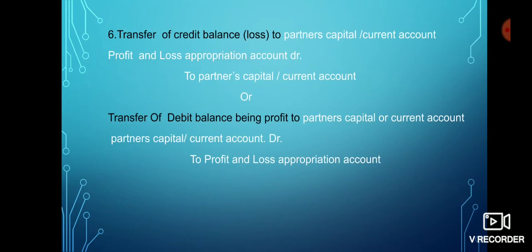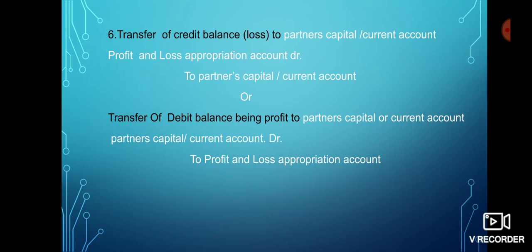In the last, there is a balance that can be credit balance or debit balance, as profit or loss in profit and loss appropriation account. If there is credit balance, that will be termed as loss and the entry will be profit and loss appropriation account debit to partners capital account or current account.